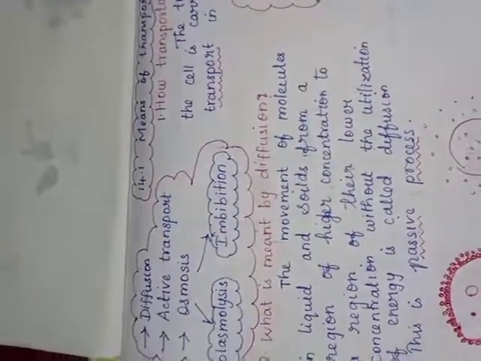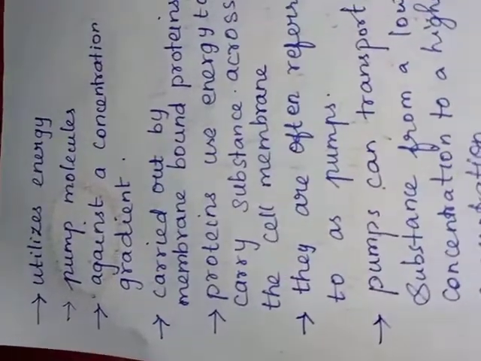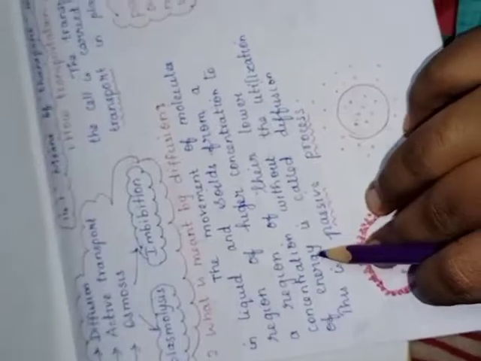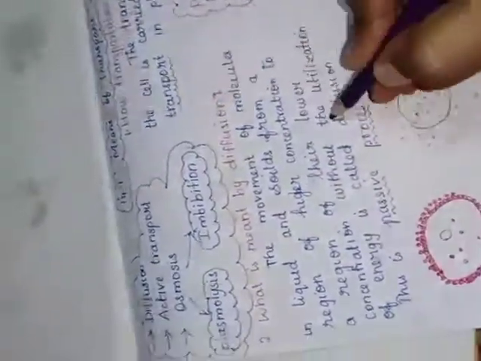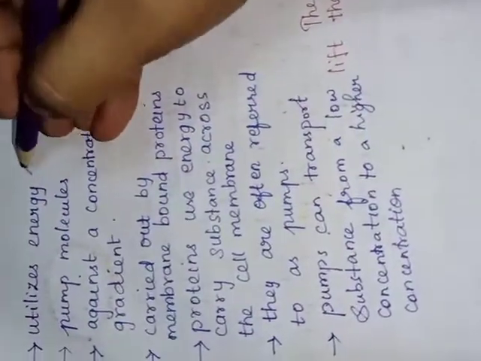Okay, next topic is active transport. As you know about active transport, the definition of active transport is that it utilizes energy. Here we saw that diffusion is without utilization of energy. The first point is utilization of energy.